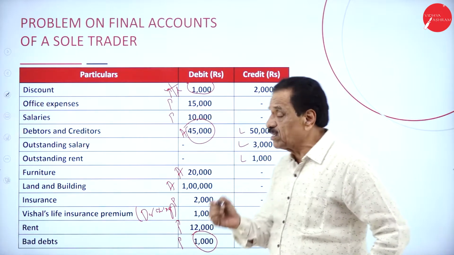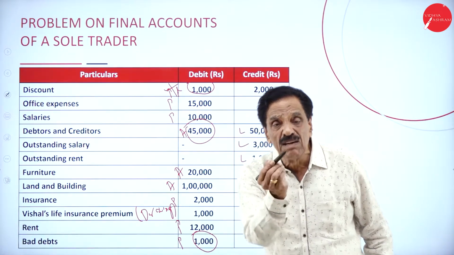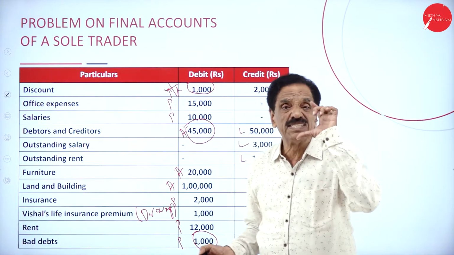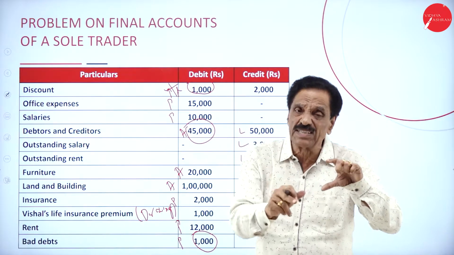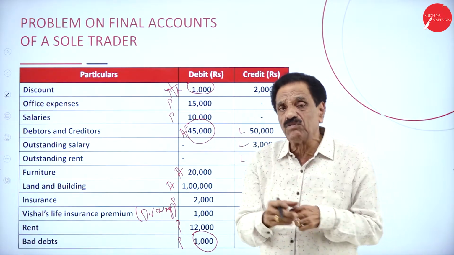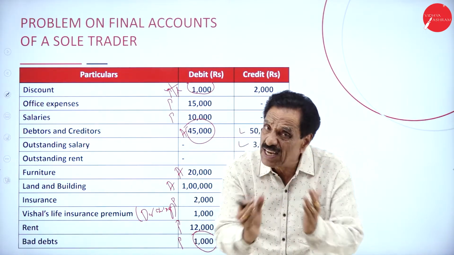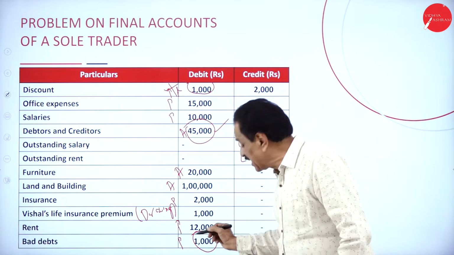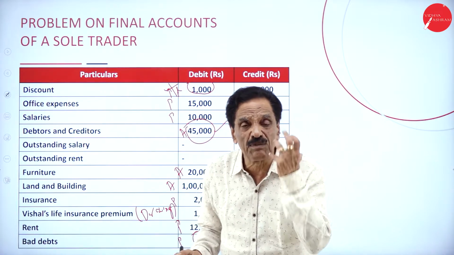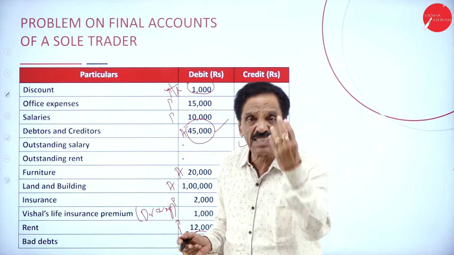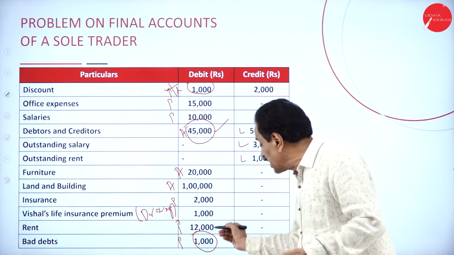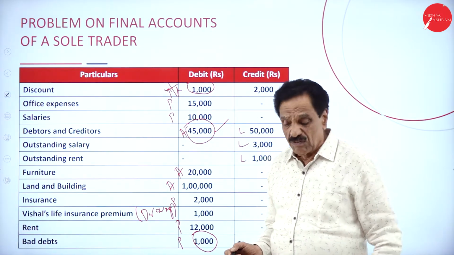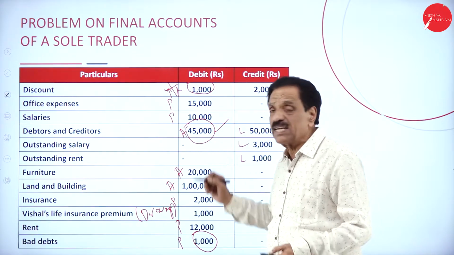From the customer, today I have to receive how much money? 45,000. Actually, I have to receive how much money? 46,000. Also, we came to know that 1,000 is irrecoverable. The balance to recover is 45,000. Actually, we have to receive from the customer 46,000. 1,000 is irrecoverable, called bad debt. The balance you are going to receive is 45,000. It is an asset.